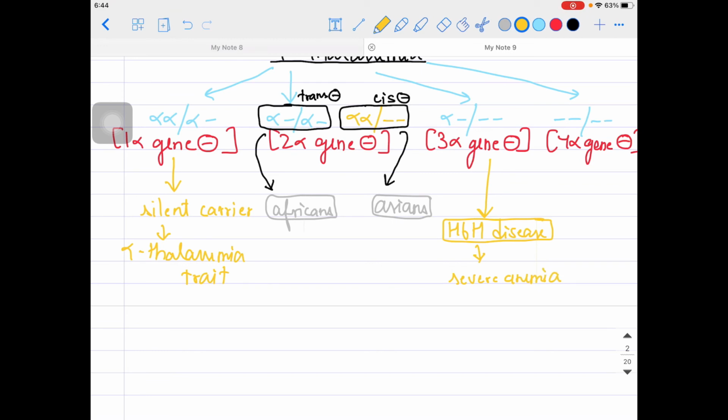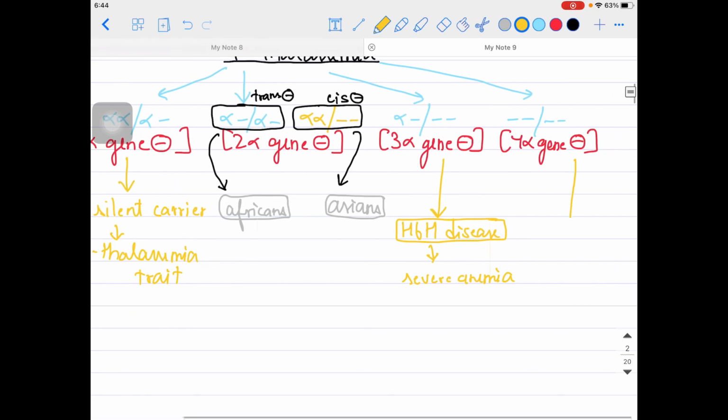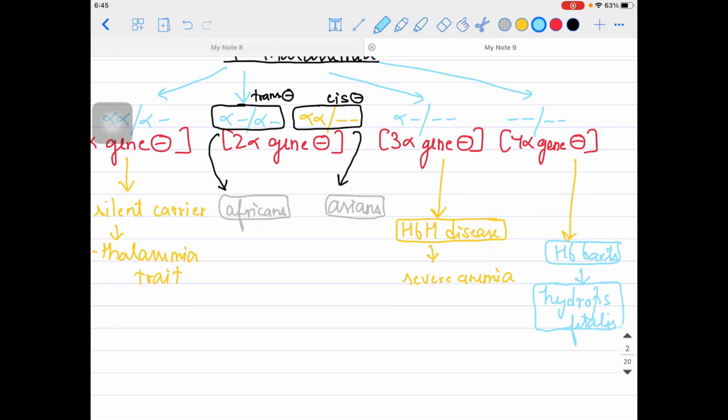Then we have the 4 alpha gene deletion. In the 4 alpha gene deletion, these are very severe patients, and this kind of patient will have a special thing, that is the Hb Barts. We are using a very special name over there. In the Hb Barts, hydrops fetalis happens. The fetus will be filling up with water. If it is a fetus, then we use the term hydrops fetalis. Hemoglobin Barts, hydrops fetalis.